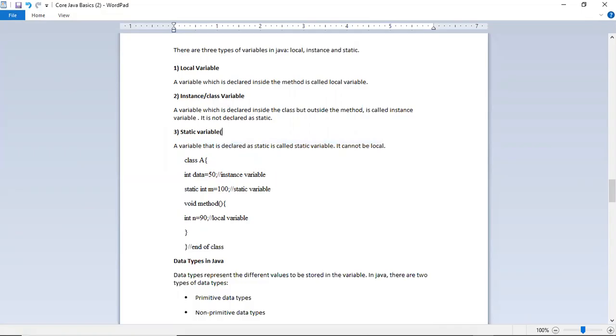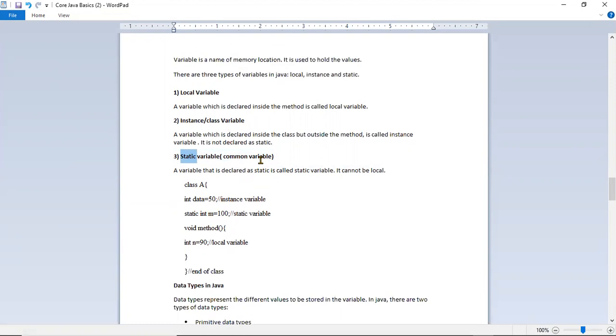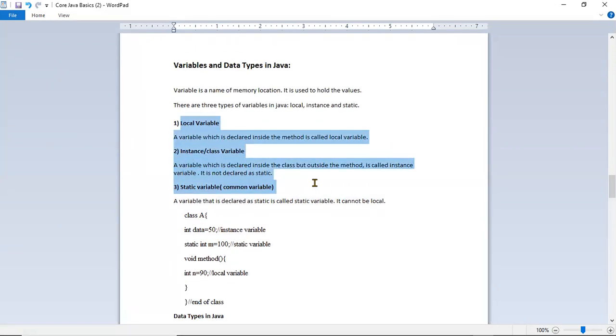You can just remember it's a common variable. I'll talk more about this in the static class; that is a big topic. You'll come to know what a static variable is. But as of now, you need to know the clear difference between a local variable and a class variable. That you already got it, right? What is a local variable and what is a class variable?